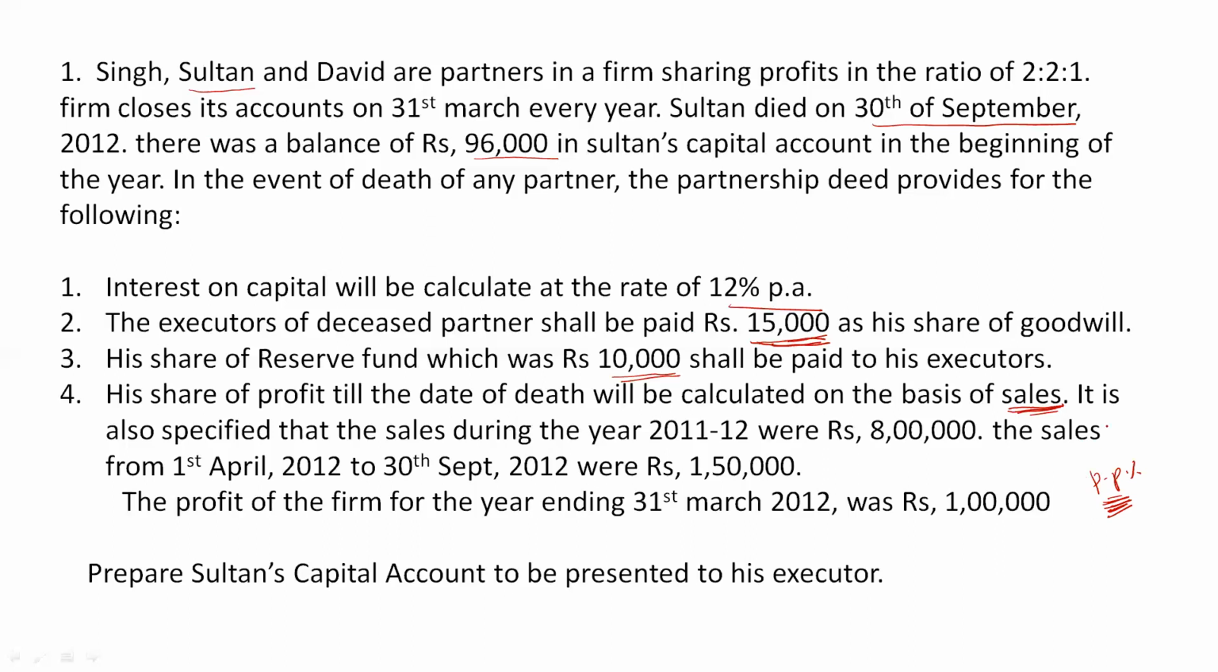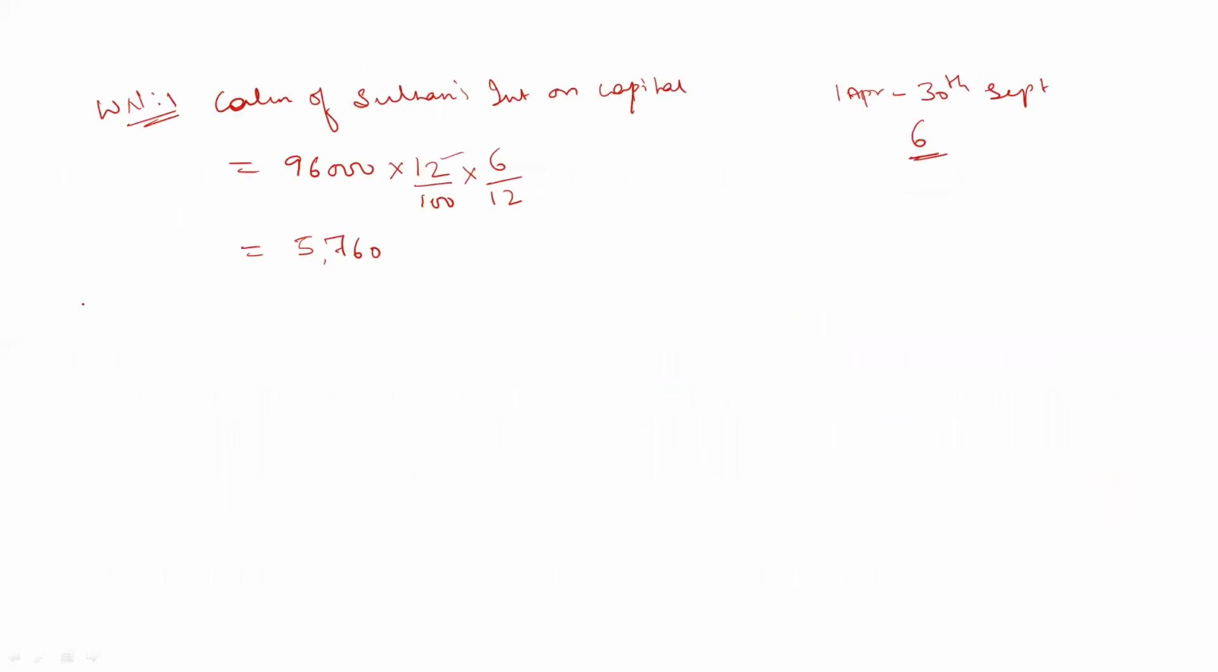So in this question that percentage is not directly given, but they have given the sales for the previous year, that is 8 lakh rupees. They have given the sales for the current year, that is 1,50,000 rupees, and they have also given profits for the previous year, that is 1 lakh rupees. So with the help of this we can find out the profits for the current year. So how to do that? Working note number 2, calculation of share of profit